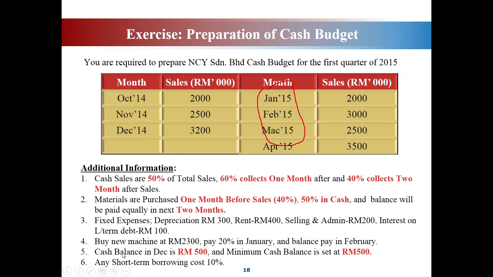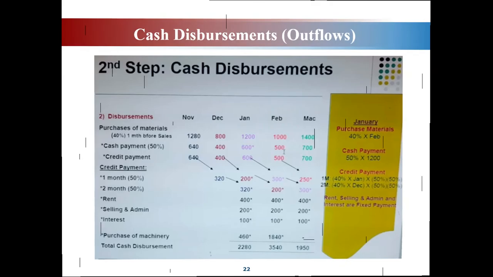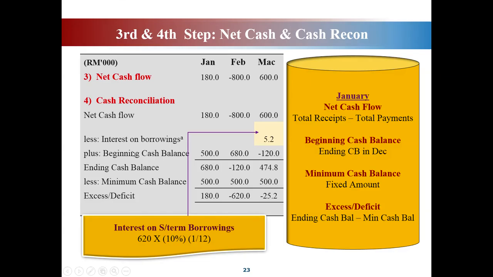So you punya balance in December is 500, December 2014 ni, you carry forward to January. So beginning cash balance you adalah 500. Okay, and minimum cash balance is also 500. So you tengok kat sini nanti. You tengok balik. Okay, here. Beginning cash balance ni you ambil from December tadi. Balance in December 500 tu you bring forward. So this will be your beginning cash balance 500.